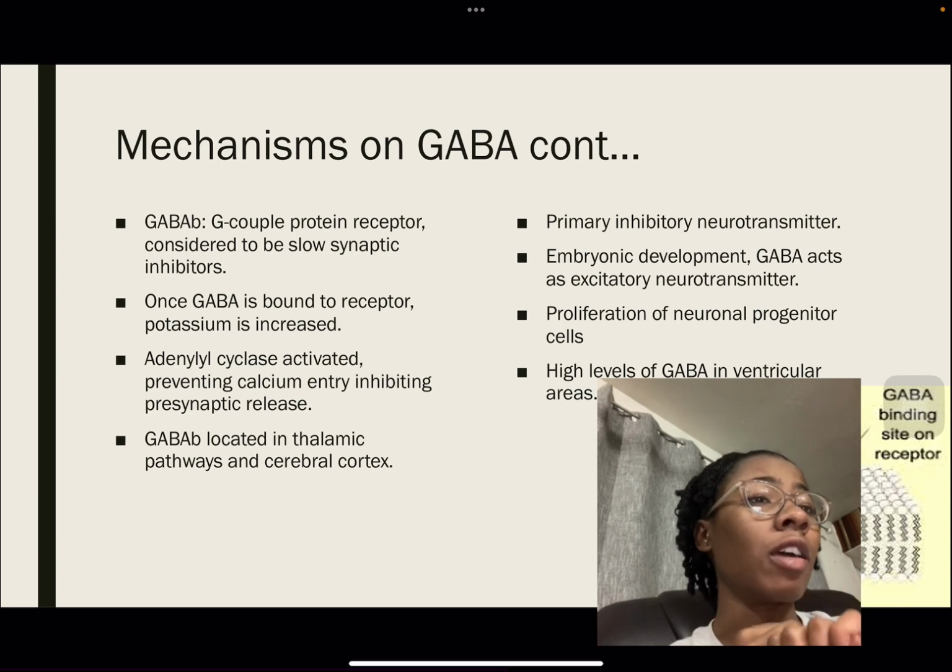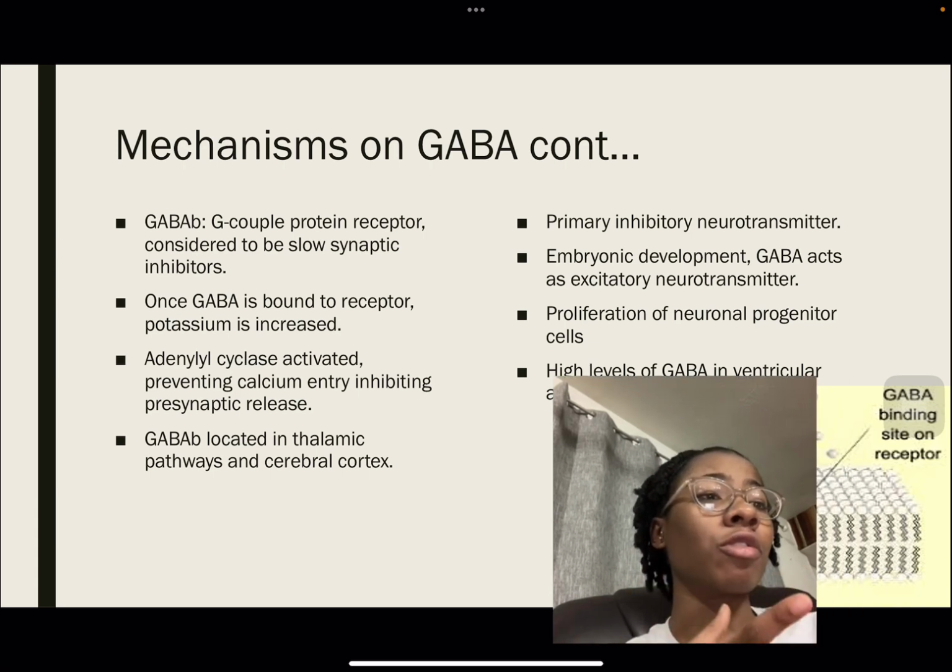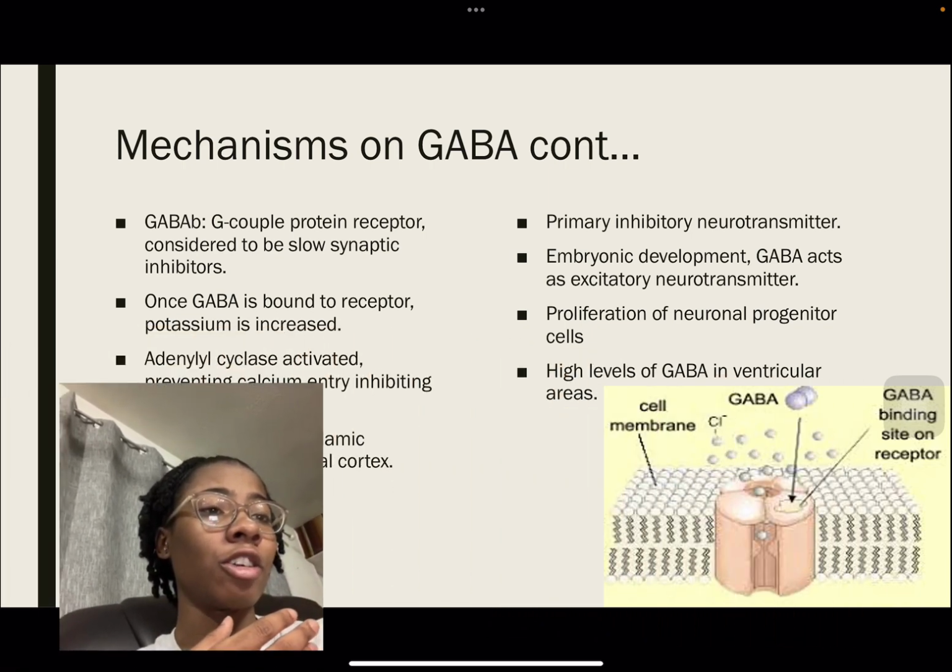During embryonic development, GABA acts as an excitatory neurotransmitter. It promotes proliferation of the neuron progenitor cells, and there are high levels of GABA in the ventricular areas. Just so you can see the picture.